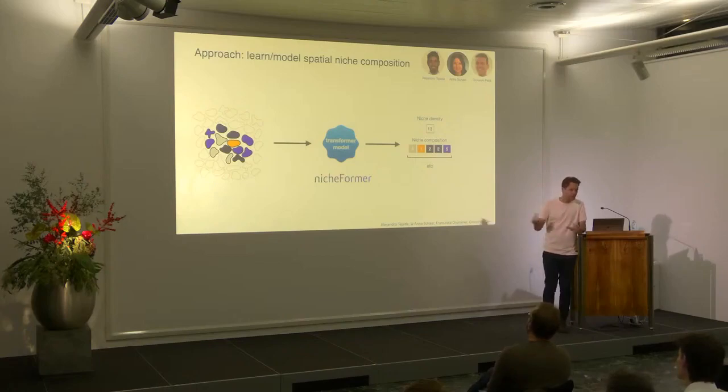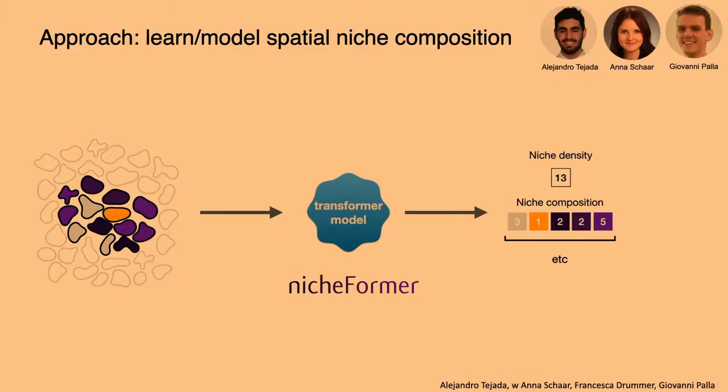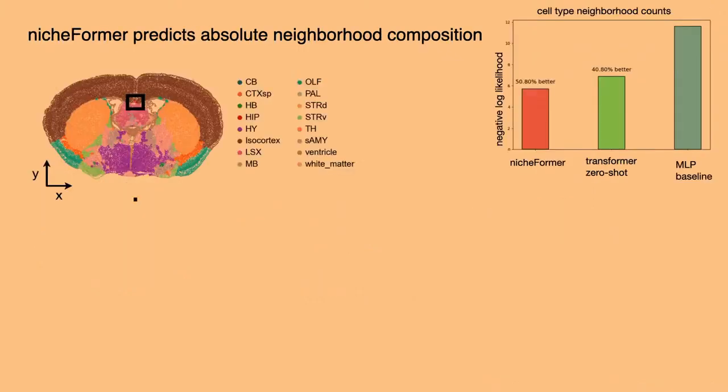This all sucks up a lot of computation time and a lot of large-scale data sets. We're training now on, I think, up to 50 million cells. So even just acquiring that data, let alone composing this, was a lot of work. But it's kind of working out. And here you see this now on a mouse brain data set that I should be acknowledging somewhere here, but I don't know if I did that.